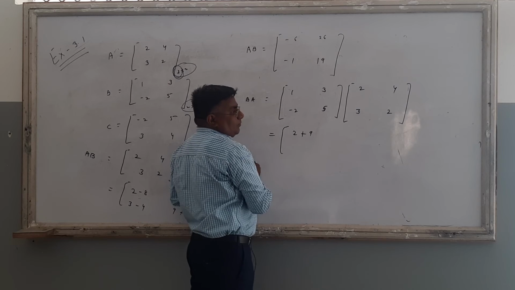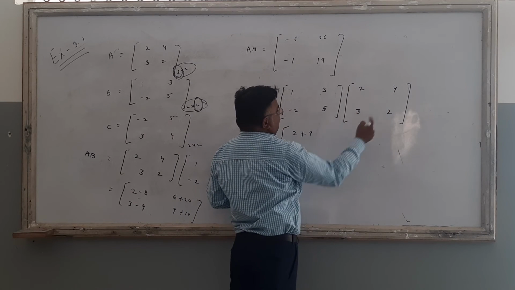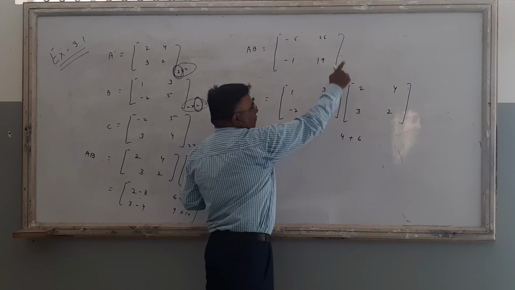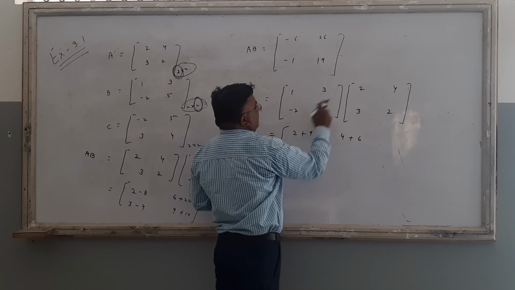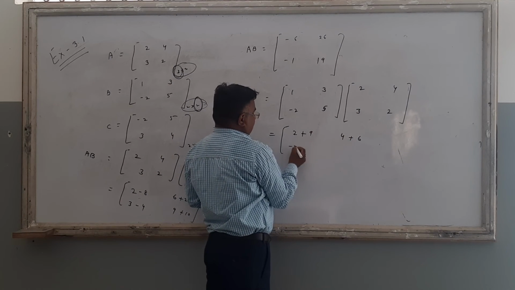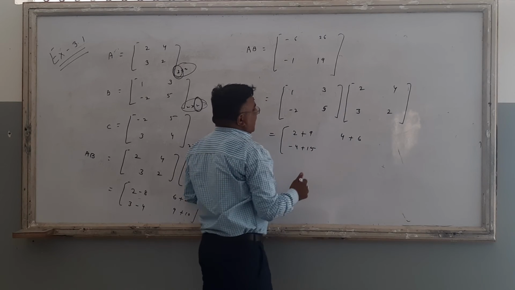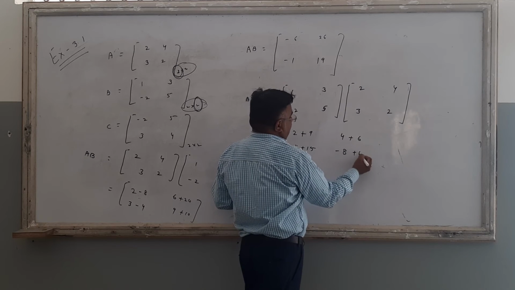First row first column. First row second column, that is 1 into 4 and 3 into 6. That is 4 plus 18. And now second row first column, right? Second row second column, second row first column, that is minus 4 plus 15. And second row second column, that is minus 8, right, plus 10.